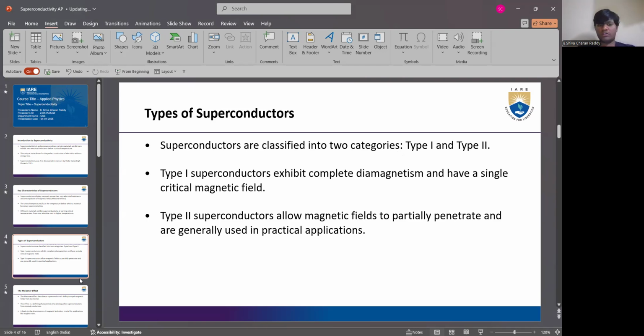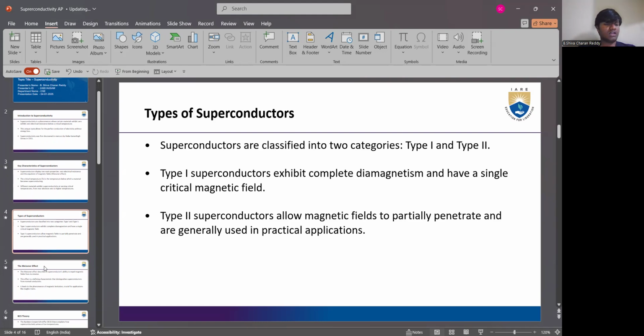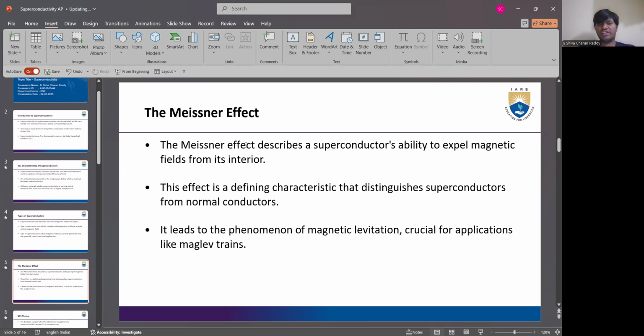And as we said earlier, coming to the Meissner effect, the Meissner effect describes a superconductor's ability to expel magnetic fields from its interior. This effect is a defining characteristic that distinguishes superconductors from normal conductors. It leads to the phenomenon of magnetic levitation, crucial for applications like maglev trains.